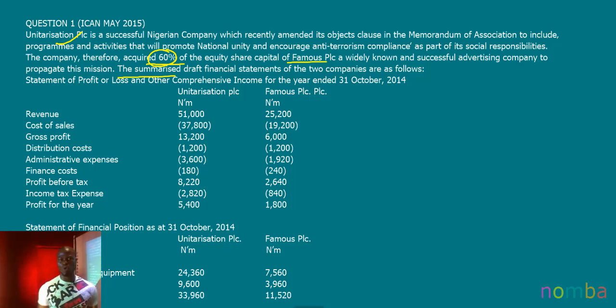And when we are faced with a question which requires you to prepare consolidated statements, the first thing you must do is establish your group structure. It is very, very important. So the first thing we're going to do is determine our group structure.